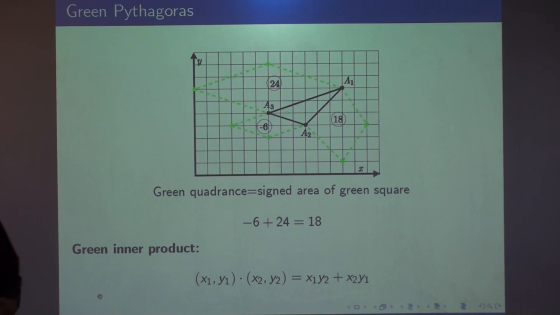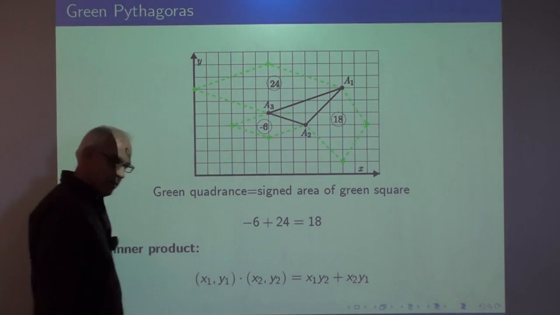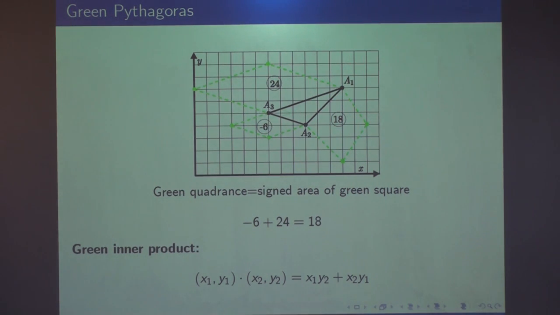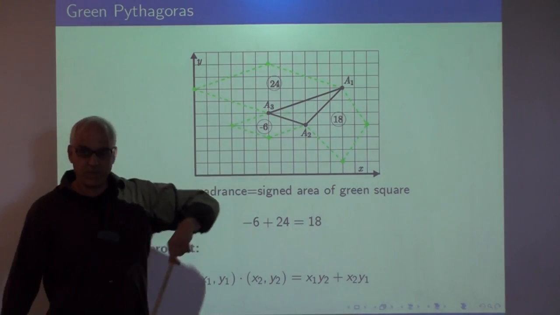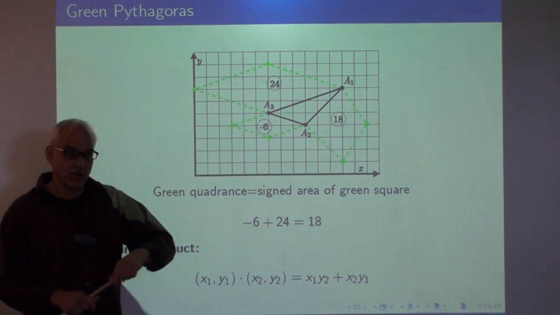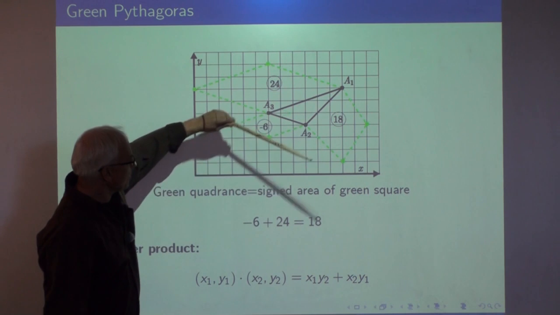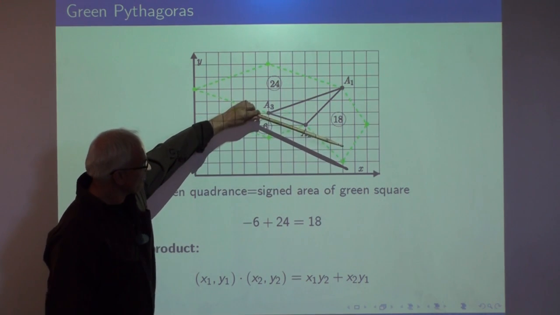Okay, there's also this green version where we're using the green inner product, this one down here. And here, the perpendicularity is manifested in a slightly different way. The easy way to think about green perpendicularity, and this will be important for the rest of the talk, so please pay attention, is that the perpendicularity is expressed this way.